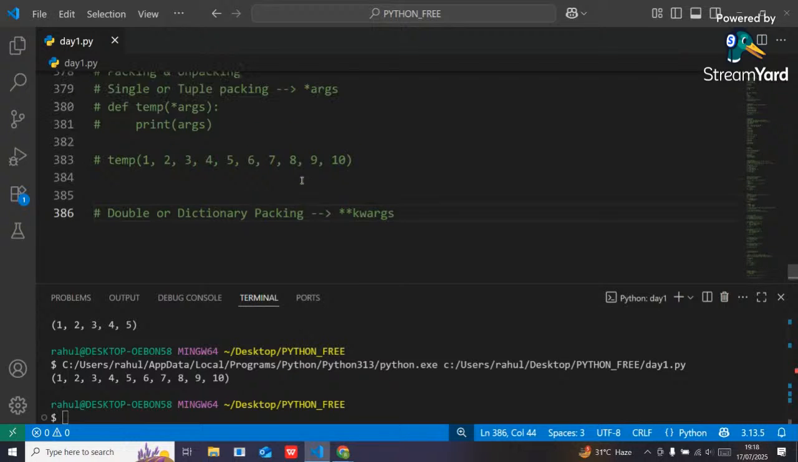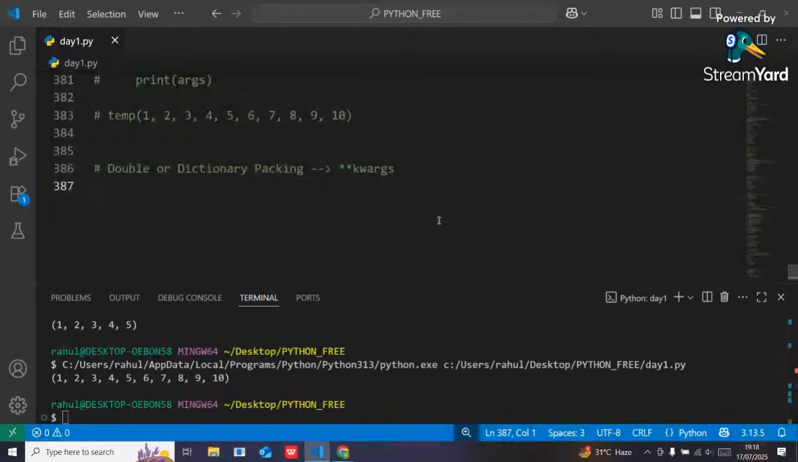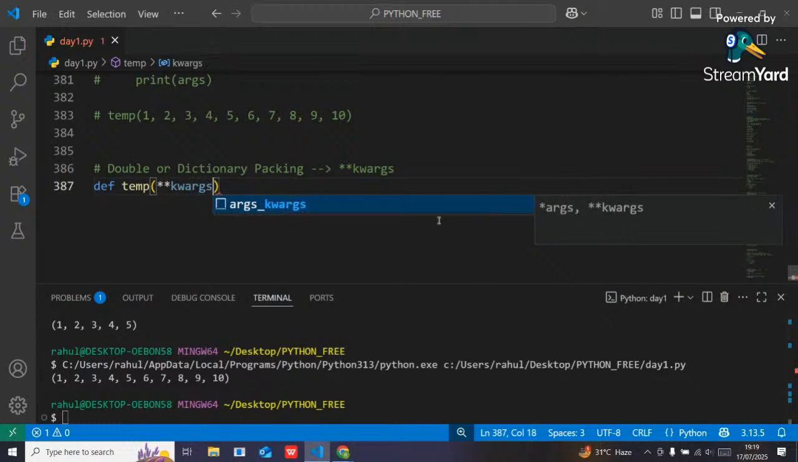See guys, in case of double packing, you can pass the data in the form of key value pair. Let's see how it is possible. Suppose I have a function called def, same function I will use, temp. Here I don't know how many arguments I will pass. I just know that the arguments will be in the form of key value pair, but I don't know how many arguments it will take. So here I can pass double asterisk and kwargs.